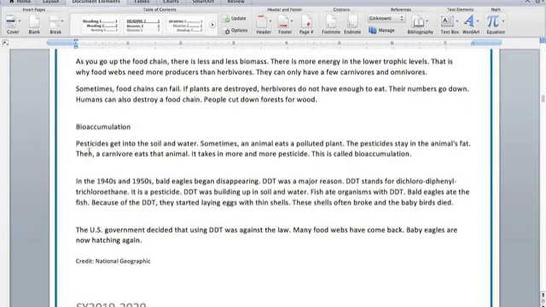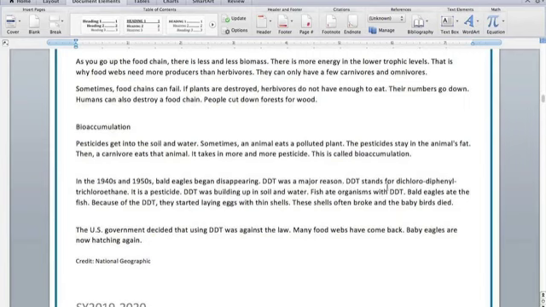Bioaccumulation. Pesticides get into the soil and water. Sometimes an animal eats a polluted plant. The pesticides stay in the animal's fat. Then a carnivore eats that animal. It takes in more and more pesticides. This is called bioaccumulation. In the 1940s and 50s, bald eagles began disappearing. DDT was a major reason.